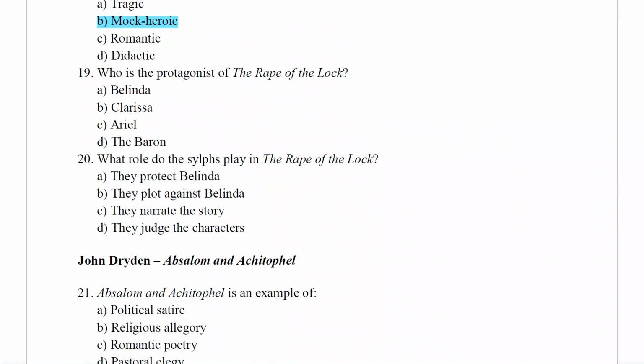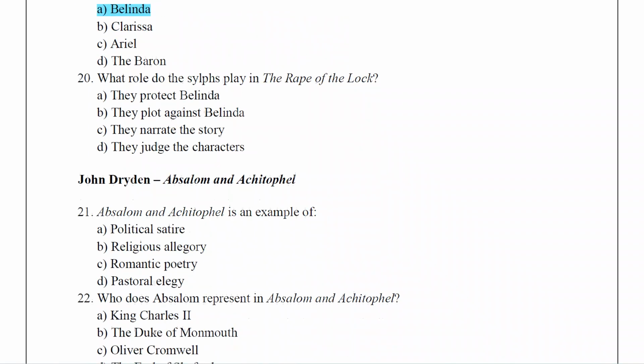Who is the protagonist of The Rape of the Lock? The answer is Belinda. What role do the sylphs play in The Rape of the Lock? To protect Belinda. They protect Belinda.